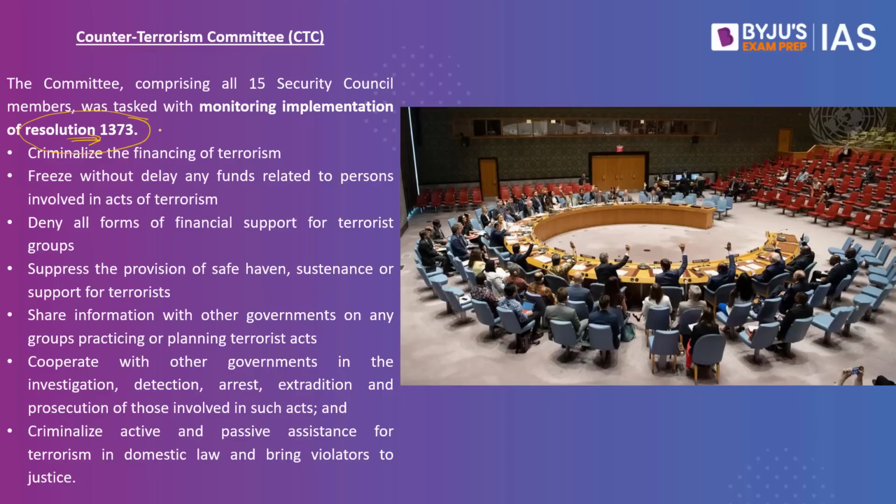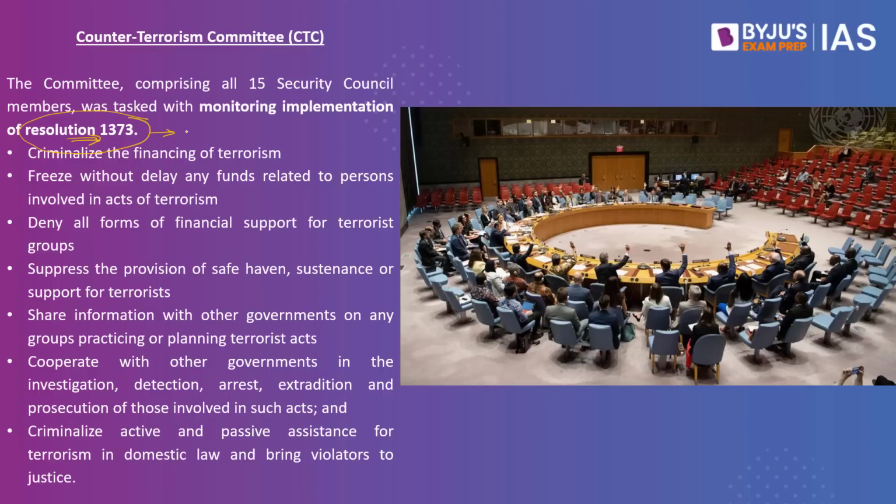What is this resolution all about? This happens to be a counter-terrorism measure. In case a state realizes that there are terrorists in its country planning to organize terrorist activities with respect to another country, such a country will have to immediately ban it. If they are using finances, these should be frozen, and at the same time all the safe havens in their country will have to be eliminated. So the first point is, if you know there are terrorists, freeze their assets. In case they are planning to conduct an activity, ensure that you give this information to another country, and ensure that the safe havens are immediately eliminated. This is the basic objective of Resolution 1373.